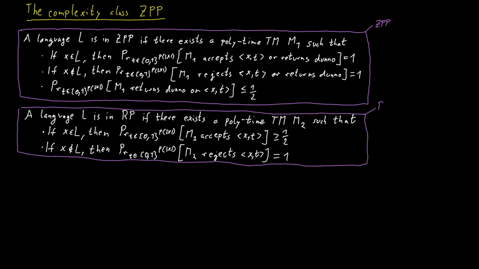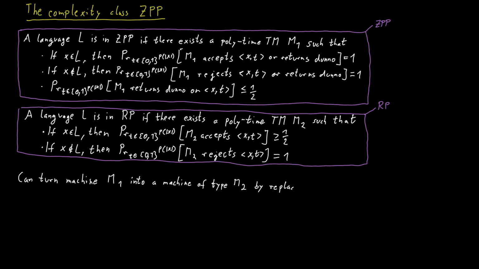Okay, so now we can turn a Turing machine M1 into a Turing machine M2. How do we do this? Maybe pause for a minute and think about it, and then I will tell you the answer. The main problem here is that the answer I don't know is not allowed for this Turing machine of type M2. So what could we possibly do? If we run machine M1, we might get this answer I don't know, but this is not an allowed answer anymore.